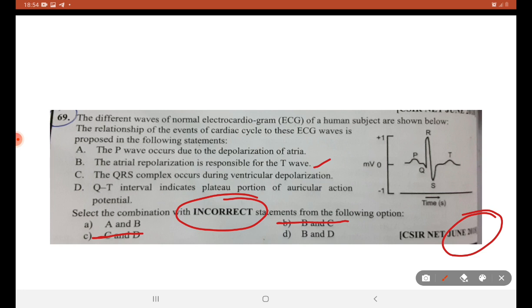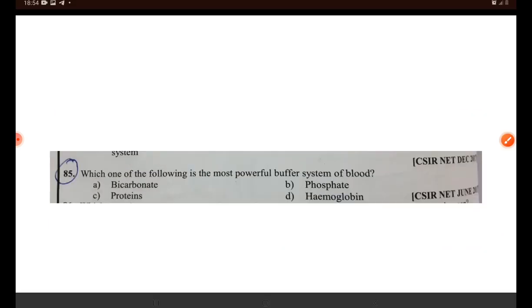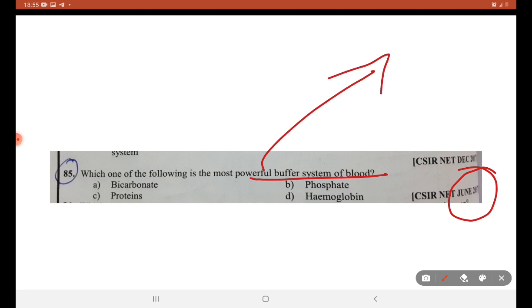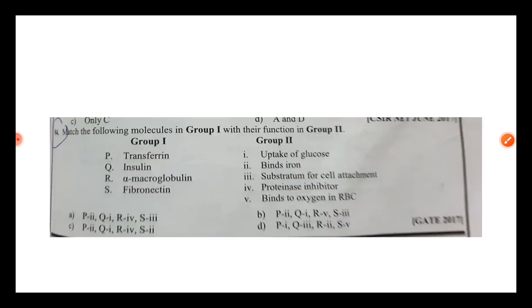So B and D can be a possible incorrect statement. D is the right answer. Next, June 2017. Most powerful buffer system in blood. So we have seen about the chloride bicarbonate shift just now. Bicarbonate is the right answer.